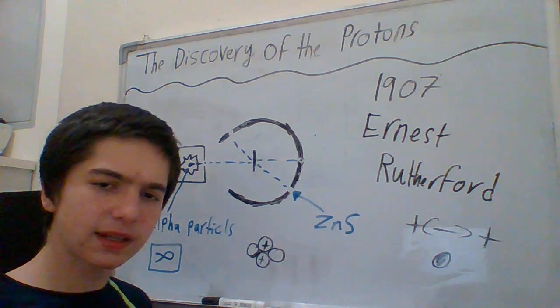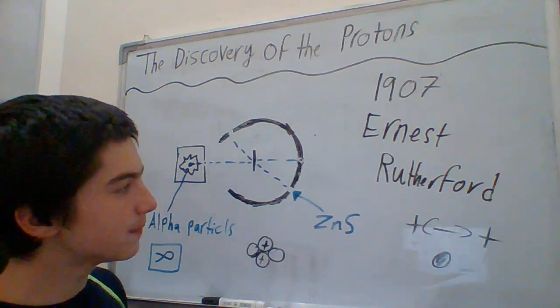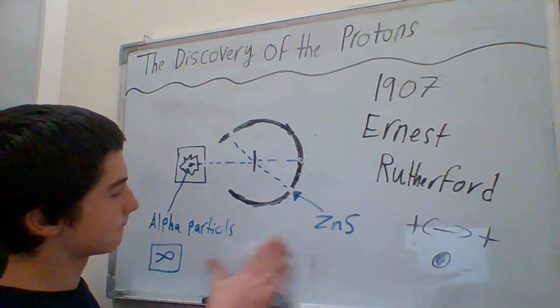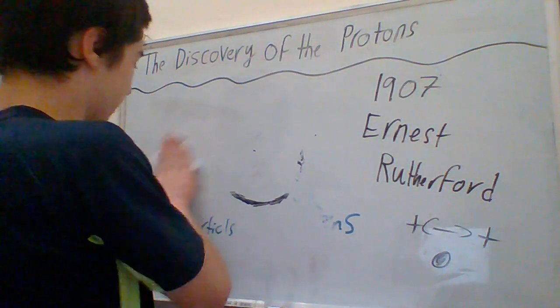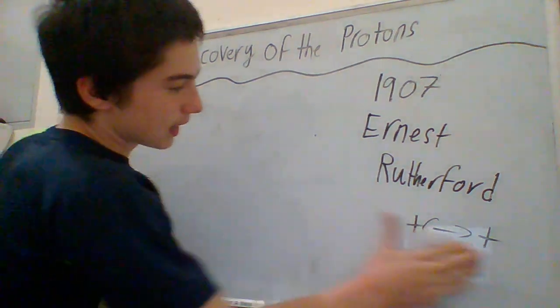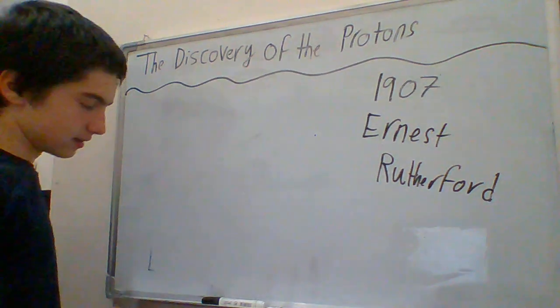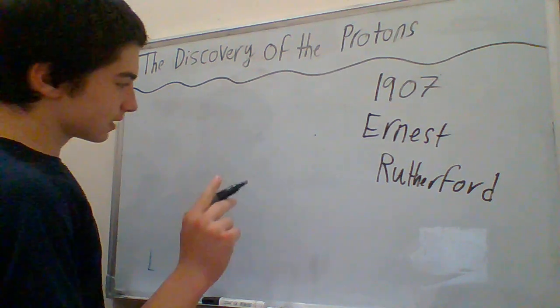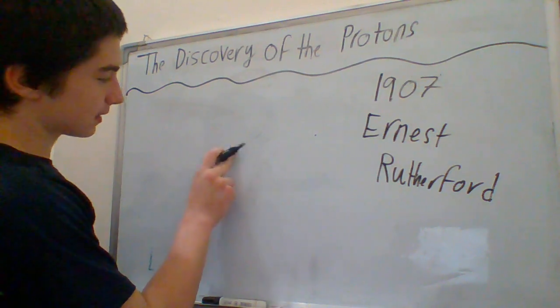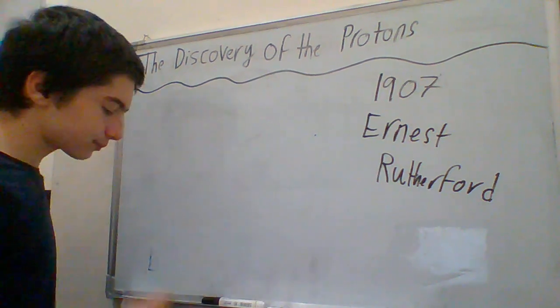Okay, I think some of you didn't understand what happened. Let me draw it for you. So we said that Ernest Rutherford was shooting alpha particles at the gold foil and saw them getting deflected. So he said that surely something positively charged in the middle of the atom is deflecting it.